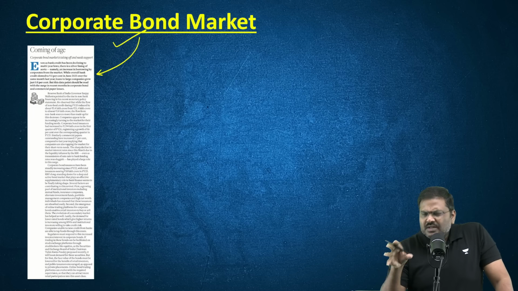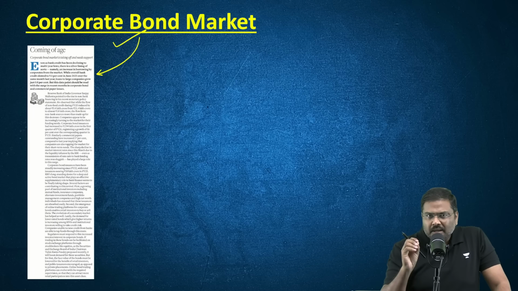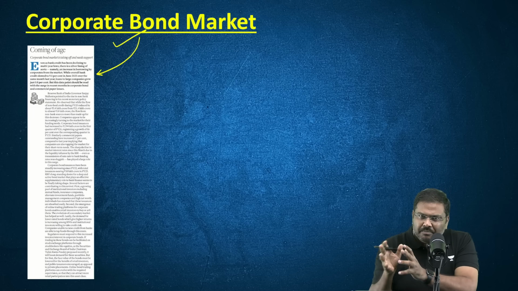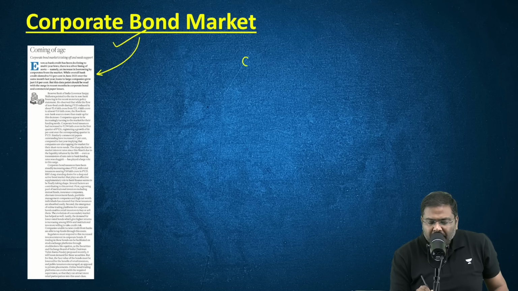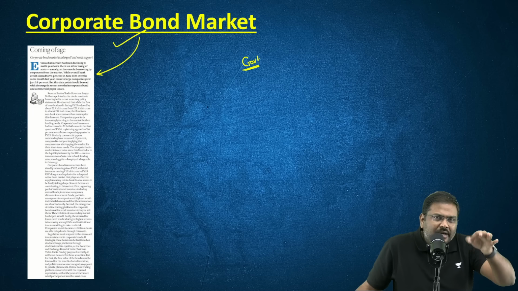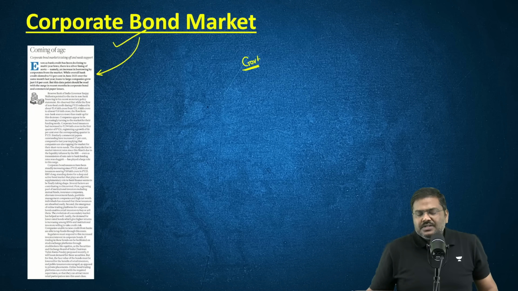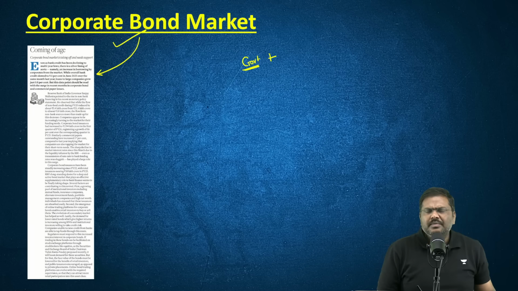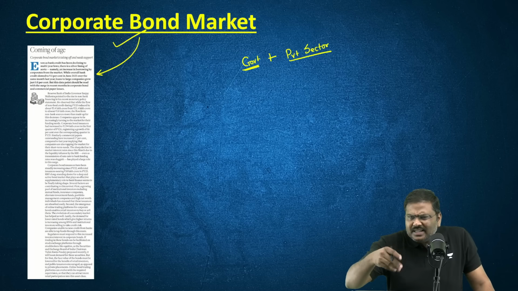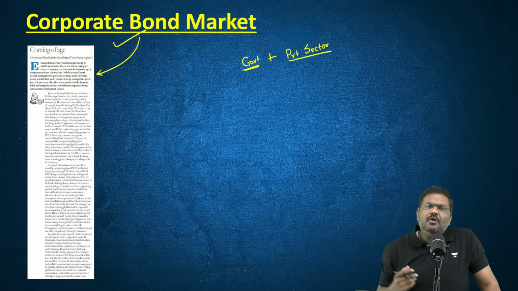In case of India, there is always one concern raised regarding the bond market. And what is the concern? Most of the debt instruments in the bond market are issued by the government. Simple. The bond market is dominated by the government. But please understand, along with the government, which will issue bonds and borrow from the market, even the private sector is allowed to issue and borrow from the market. Correct? Private sector is also allowed to issue bonds and borrow from the bond market.